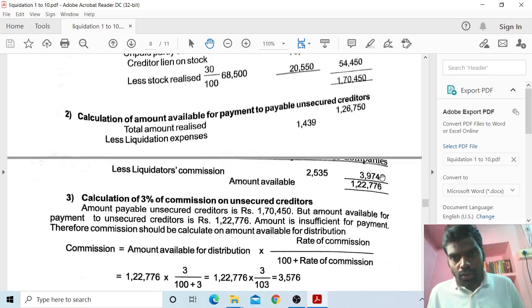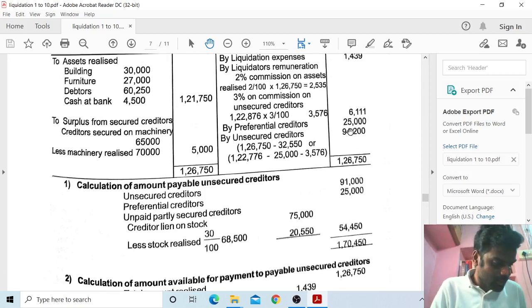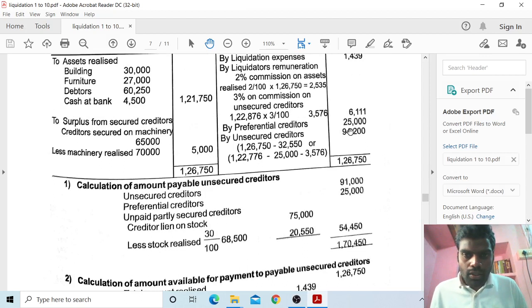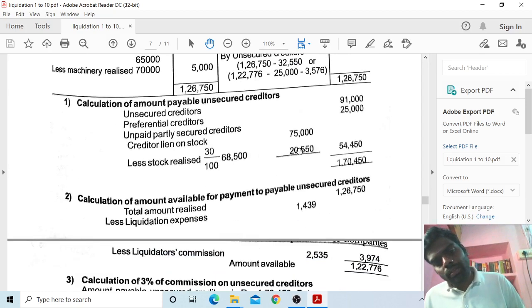One lakh 19,200 remaining balance. So this 1,19,000 remaining balance, minus 25,000 preferential creditors, minus 94,200 unsecured creditors payable. Next,